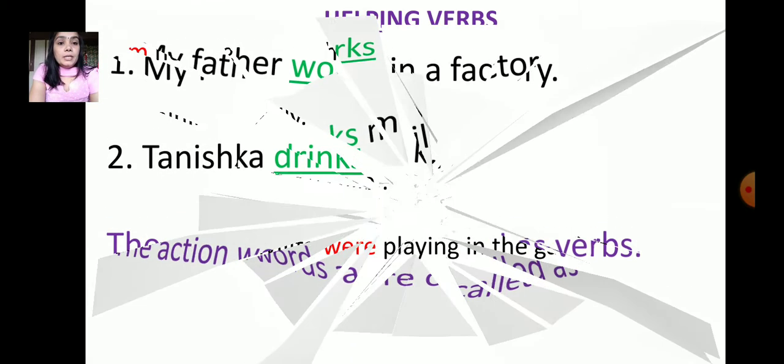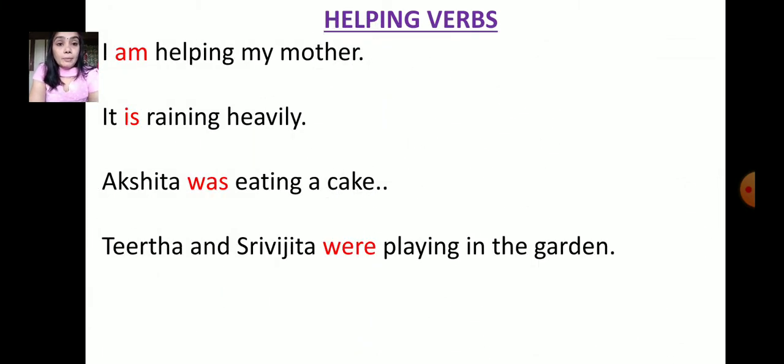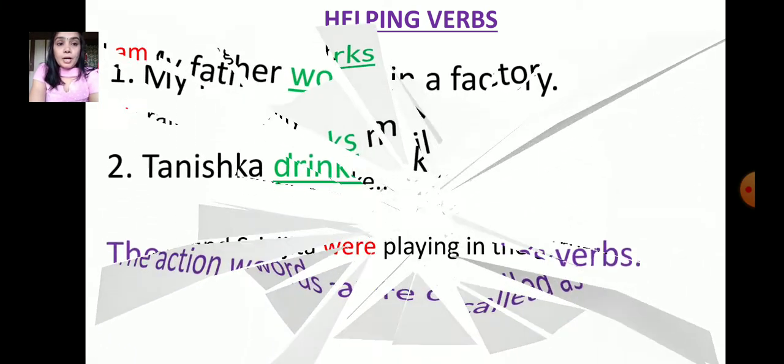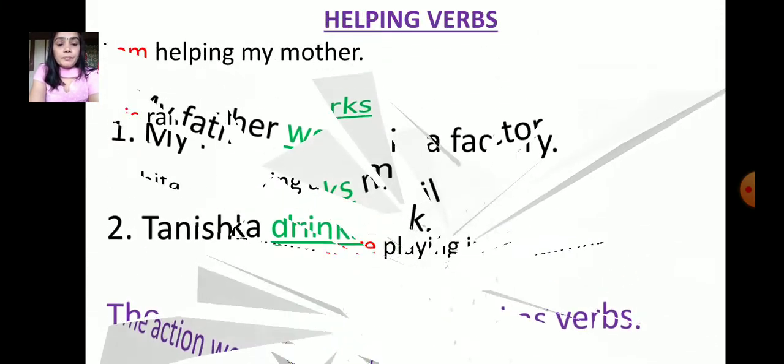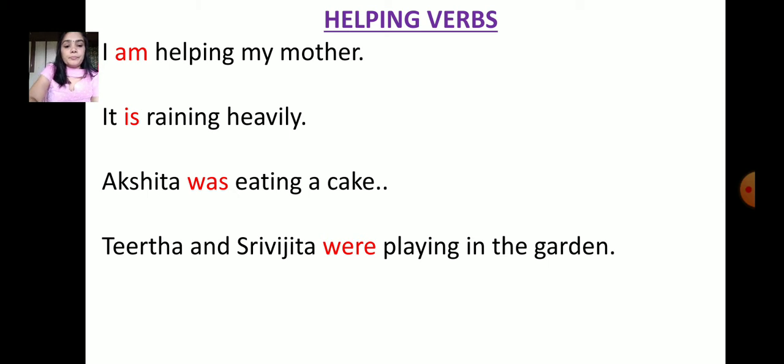Now let us learn about helping verbs. What are helping verbs? There are some verbs which help other verbs to do their work.